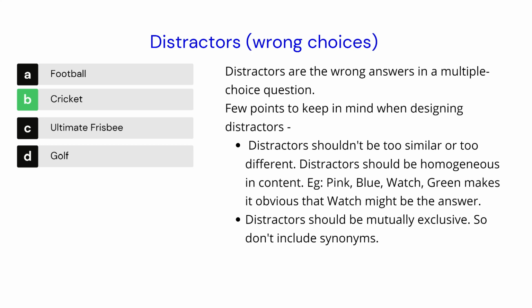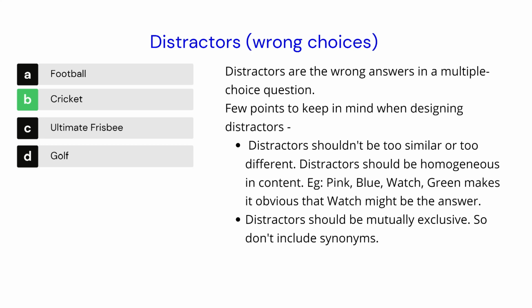Let's understand what distractors are. Distractors are the wrong answers in a multiple choice question. A few points to keep in mind when designing distractors are: distractors shouldn't be too similar or too different. In this example, let's say cricket is the correct answer. Then ideal distractors are other games like golf, football and ultimate frisbee.